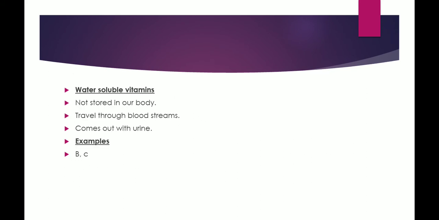Second group is water soluble vitamins. Water soluble vitamins are basically not stored in our body, and the water soluble vitamins travel through the blood streams, and whenever our body does not require the water soluble vitamins, they come out with urine. And there are two examples of water soluble vitamins. First one is vitamin B, while the second one is vitamin C.